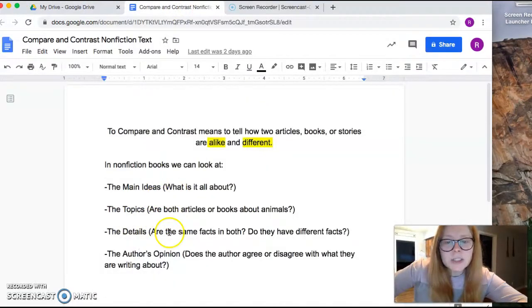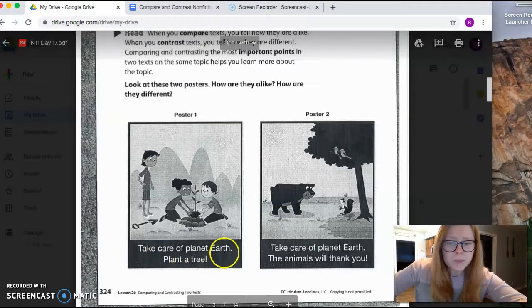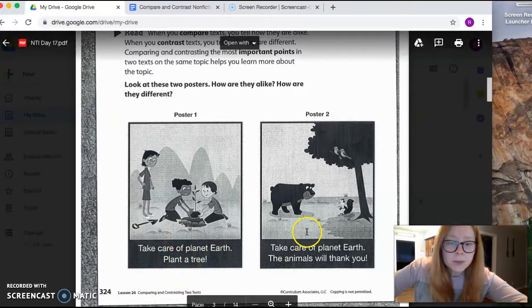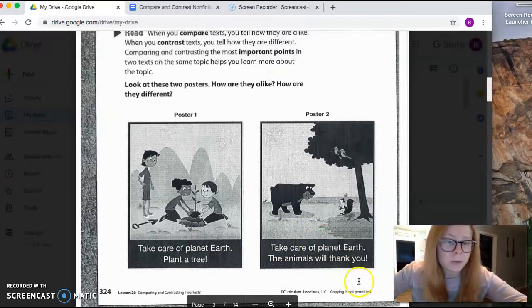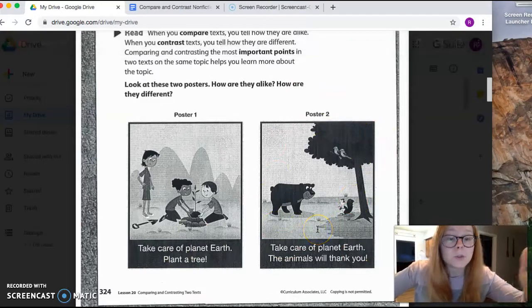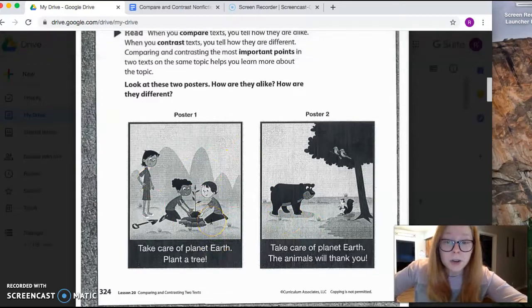It says, are the same facts in both? So are there different details or are they the same? Let's look. In this one, one way to take care of planet Earth is to plant a tree. And in this one, it says take care of planet Earth, the animals will thank you. So this one doesn't give you a way to take care of the earth. It just says if you do take care of the earth, the animals will thank you. So that's how they're different. But they both talk about taking care of the earth.